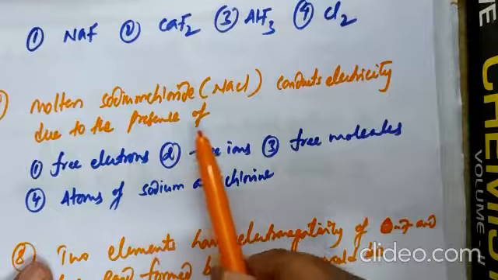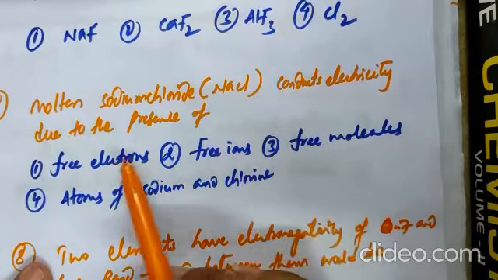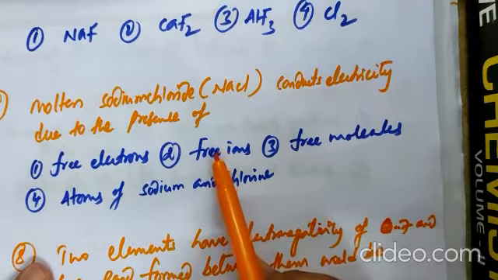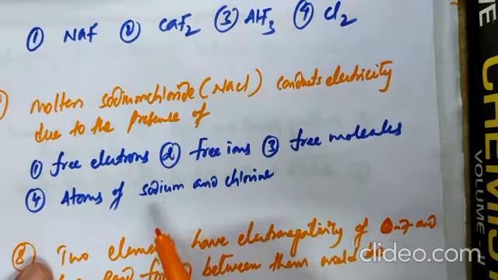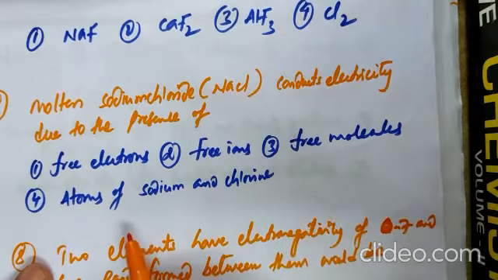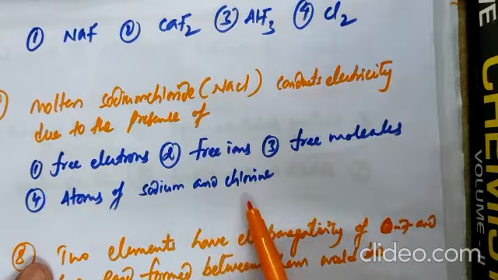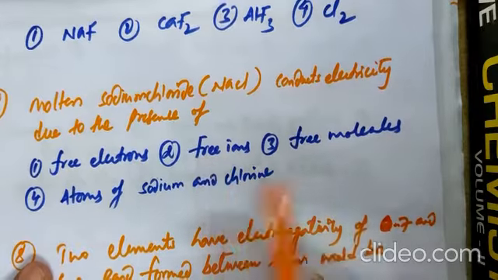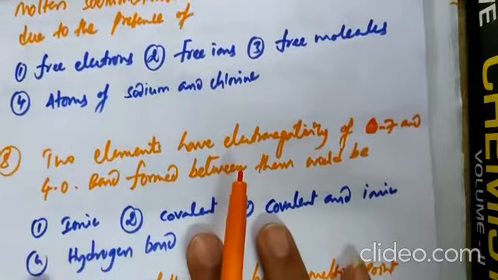Next, molten sodium chloride conducts electricity due to the presence of. Whenever ionic compounds in molten state or fused state or aqueous state conduct electricity due to the presence of, first option, free electron, free ions, free molecules, atoms of sodium and chlorine. Whenever sodium chloride is added to water, there is free movement of Na+ and Cl- ions. So the correct answer is free ions.